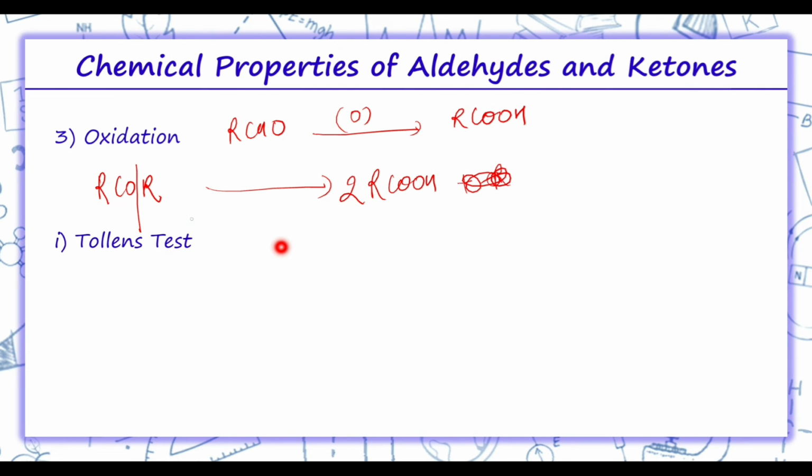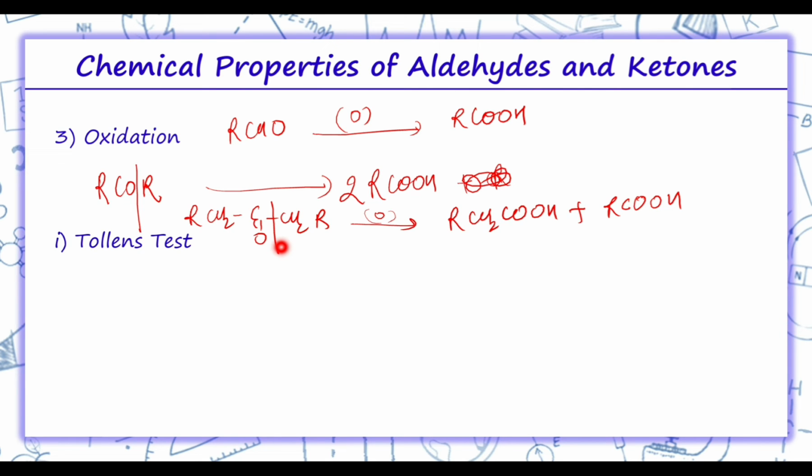So let's suppose we have a ketone like RCH2, C double bond O, CH2R. On oxidation, the cleavage will take place over here, and thus we'll get RCH2COOH plus RCOOH. So this is how cleavage takes place over here.